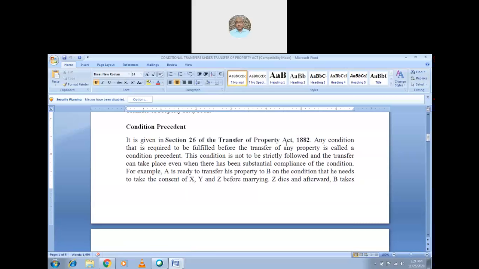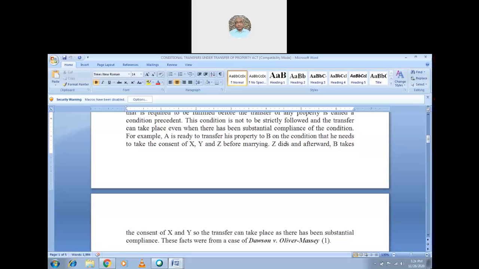So not necessarily does 100% of the condition need to be there; if at least 75% of the conditions are fulfilled, then it is a valid transfer, and the property will be transferred automatically. For example, let us see how the condition is fulfilled totally or substantially. A is ready to transfer his property to B on the condition that he needs to take the consent of X.